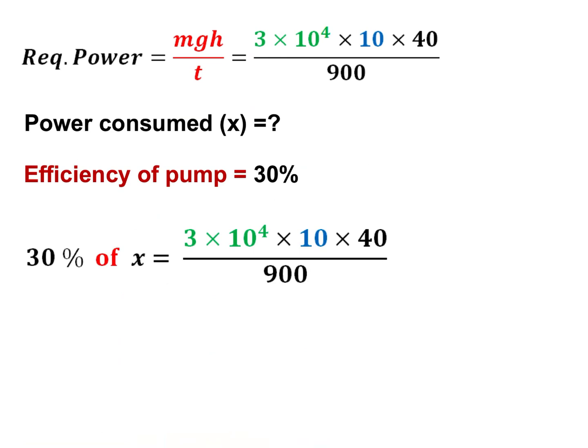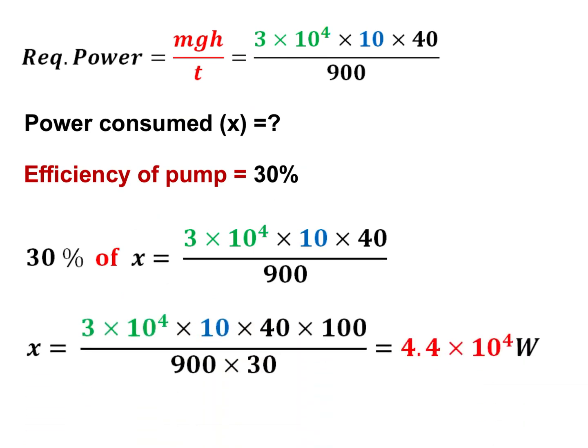Actually the power supplied by the pump will be different because efficiency is 30%. We are getting output of only 30%. 30% of what? 30% of the input power. So 30% of X, where we have considered X as the input power or power consumed, is equal to the power required.